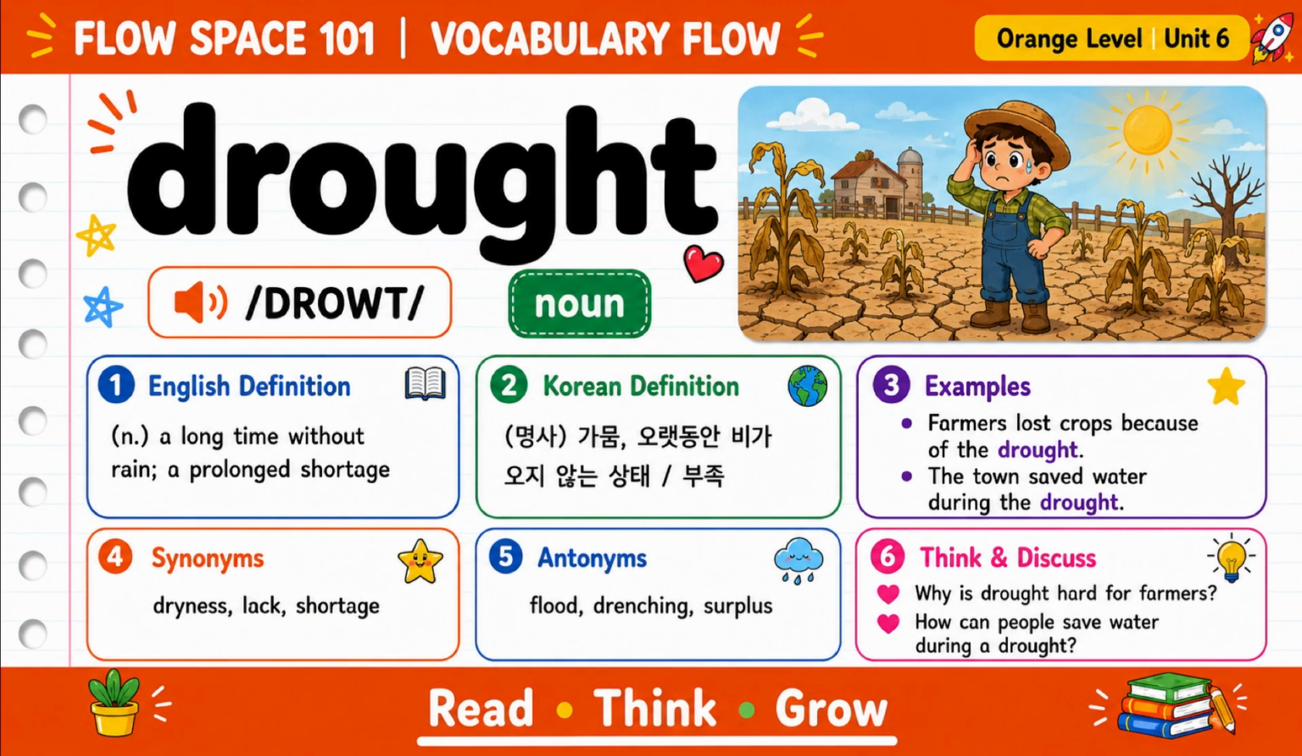Next, let's learn drought. Drought is a noun. It means a long time without rain, or a serious shortage of something. For example, farmers lost crops because of the drought. During a drought, people need to save water carefully. Why is drought hard for farmers?